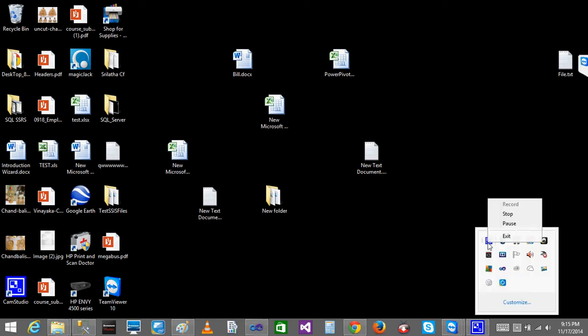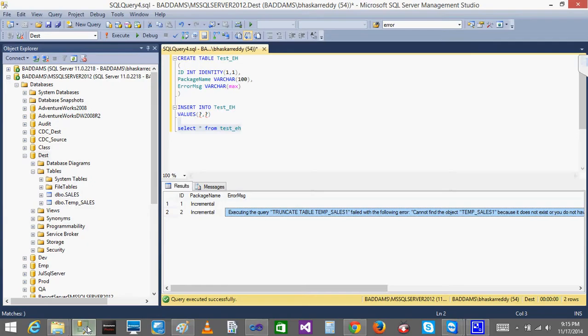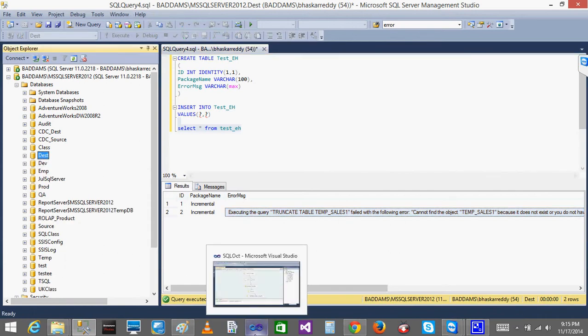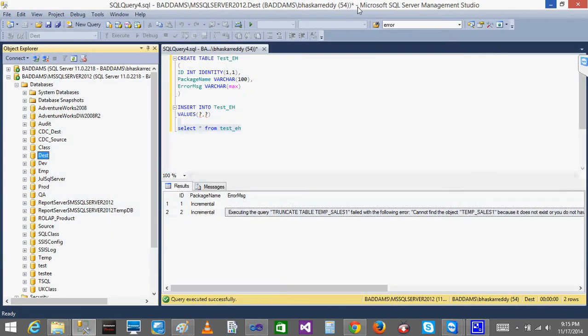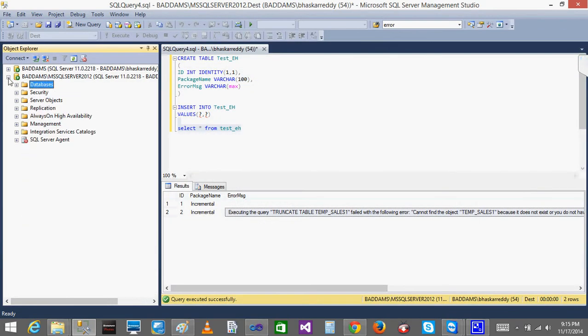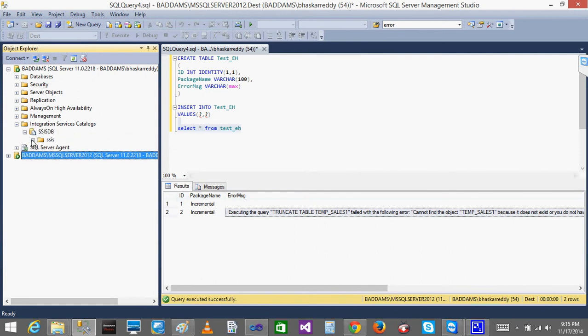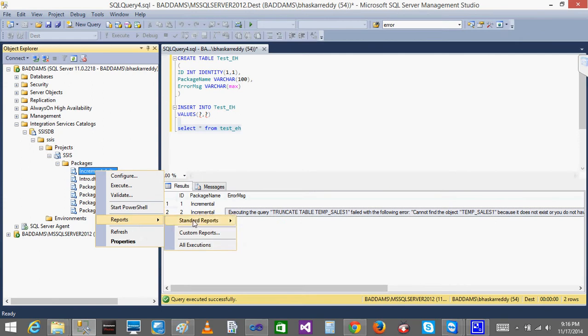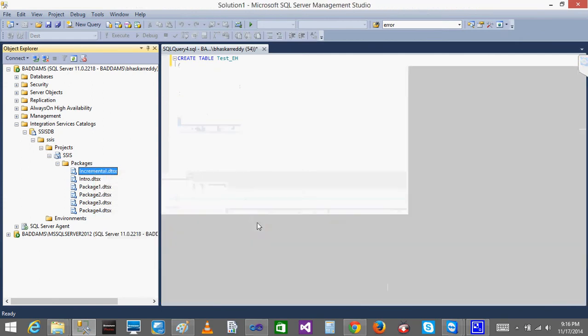Normally, whenever you have an error, you can capture it in the event handlers manually at the backend. By default, when you run on the SQL Server database, it will execute and capture here. But if you run the package locally, then there is nothing. See, when I ran the package 2 times, if I go and see here, it will not be captured here because I didn't run the package on the server agent. I ran it on my machine locally. So if I see this, it will only show the earlier executions, not the executions which were run now.